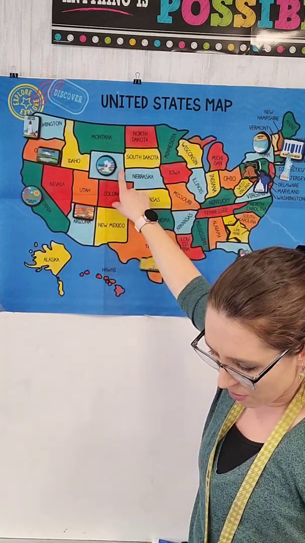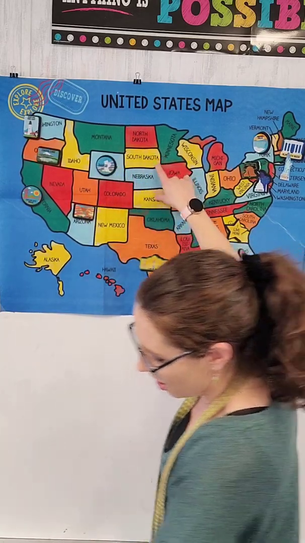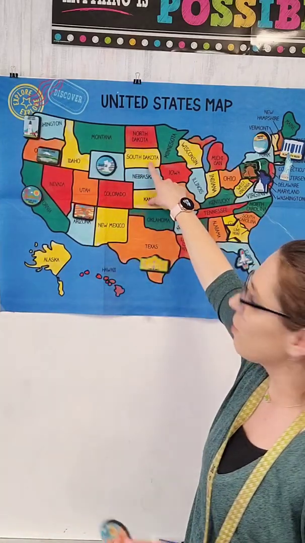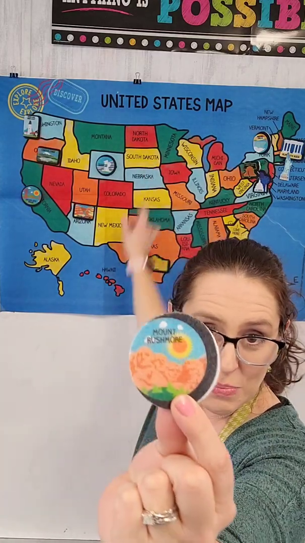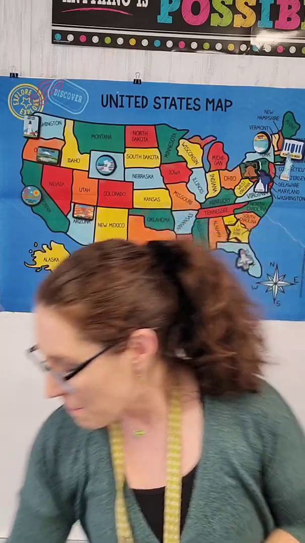I wonder what would happen if we went even further. You know what I think we'd see? South Dakota. Some really cool mountains are in South Dakota, especially one called Mount Rushmore. Mount Rushmore is a mountain that the president, lots of years ago, had carved with faces of the presidents. Isn't that neat? So you've got one mountain that has 4 presidents on it.